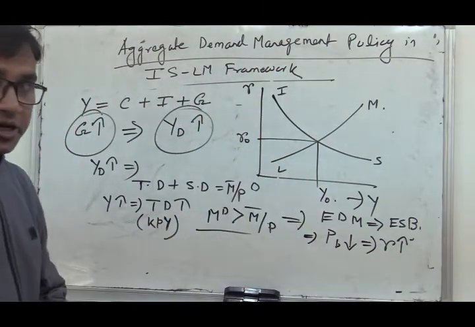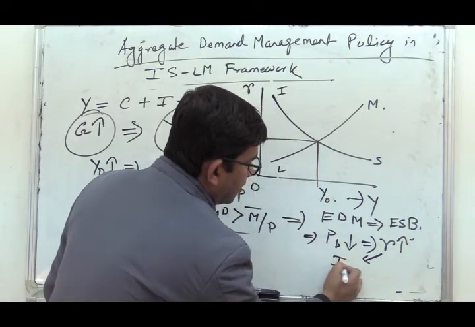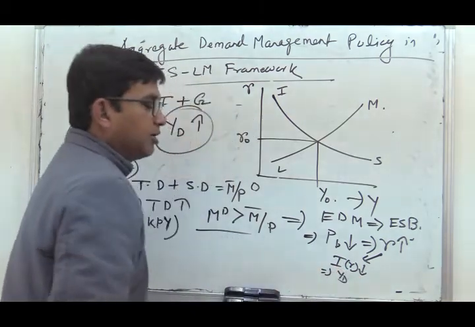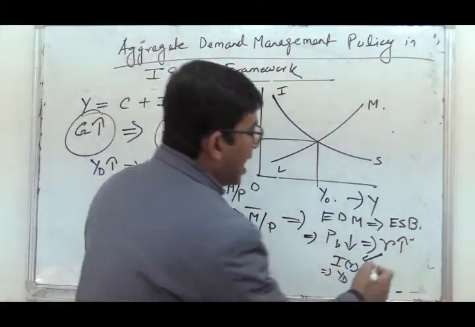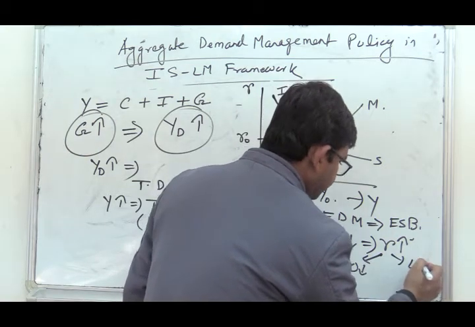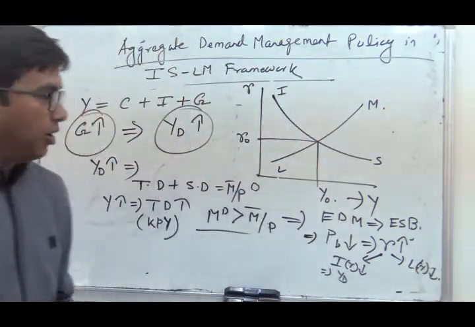Whenever the rate of interest rises, it will have two impacts. Number one, private investment will start to fall, so aggregate demand will also start to fall. And the second thing is that the speculative demand for money will also start to fall.